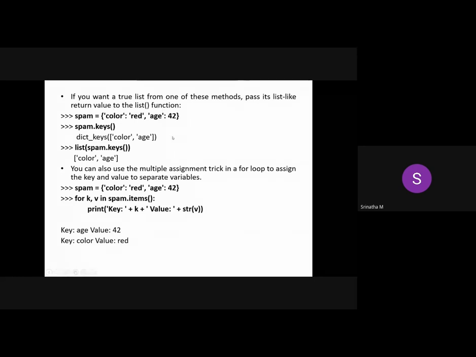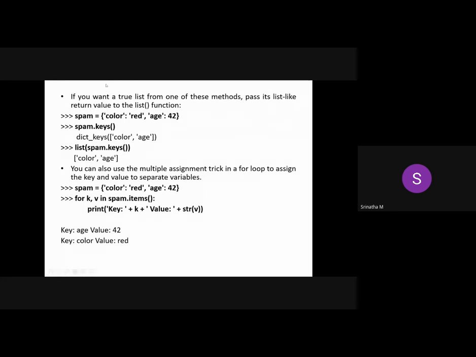We have a list function here. For this, you just pass the output of these keys, and that will return the list itself. Now you can modify it, you can append anything to this one. Color, age are these things. You can add anything to this.